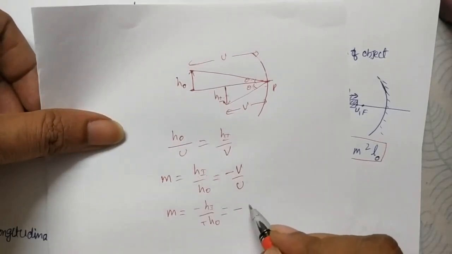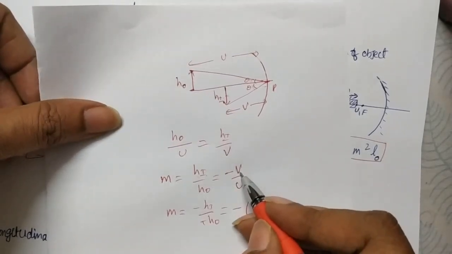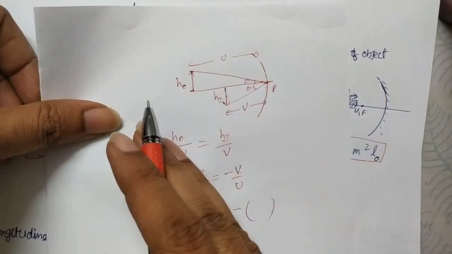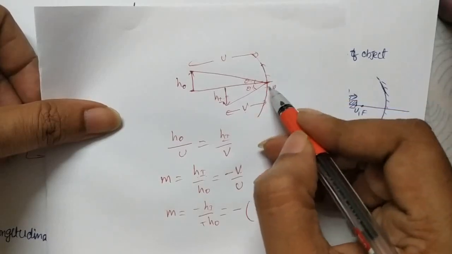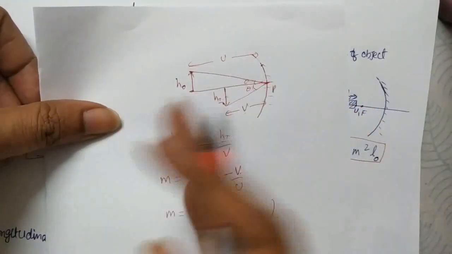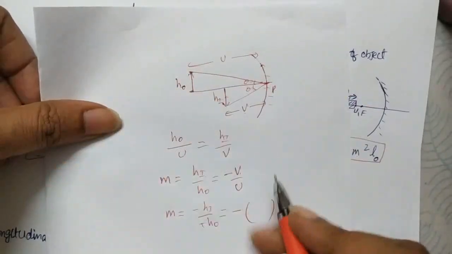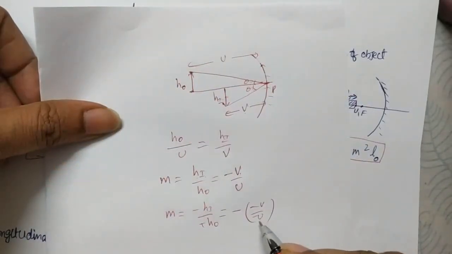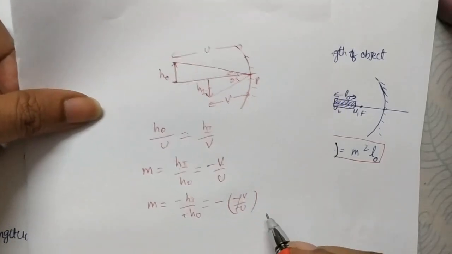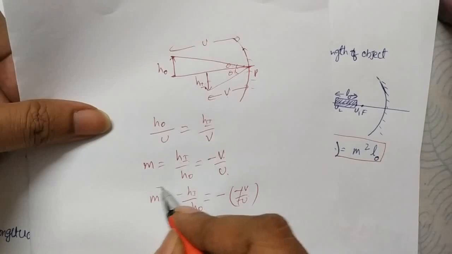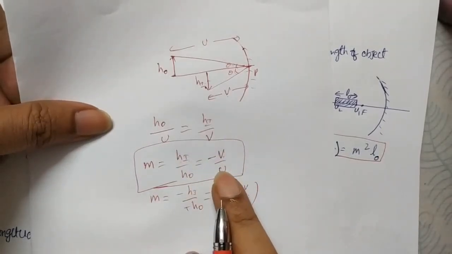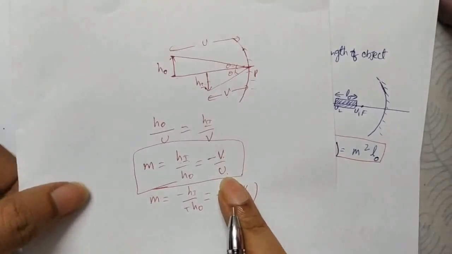equal to minus of, and what is the sign convention of object distance and image distance? Front side of the mirror, or this is a concave mirror, front side of the mirror are negative, back side of the mirror positive, but both object distance and image distance are front side. There's a minus v, minus u, so it will be cancelled, get negative value. Here you get negative, here also get negative value. So that is the reason m is equal to height of the image by height of the object, which is equal to minus v by u you get.